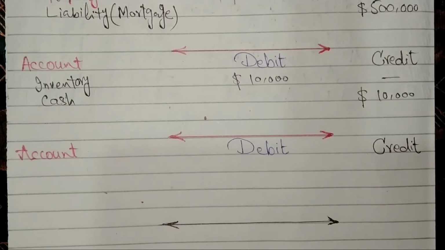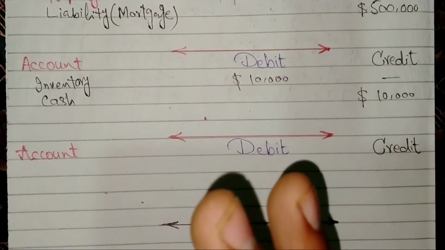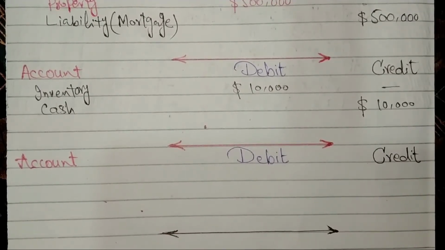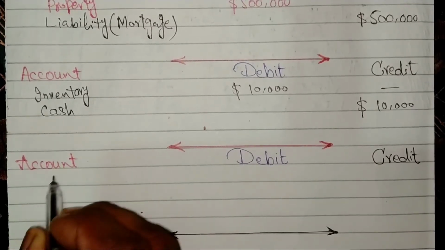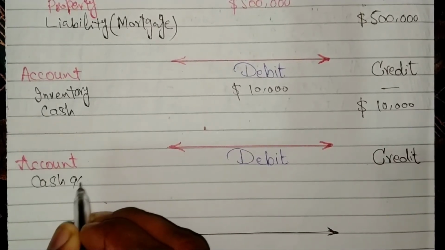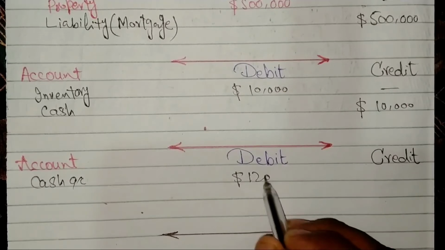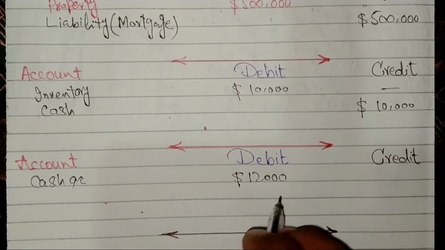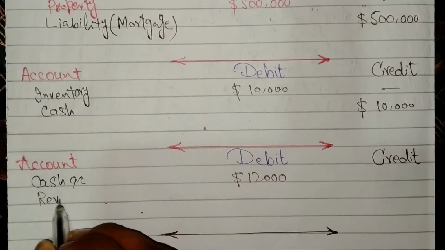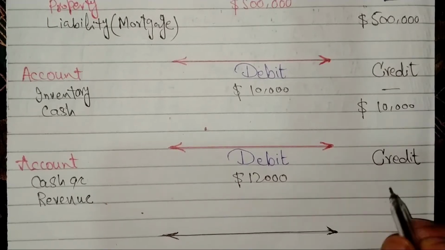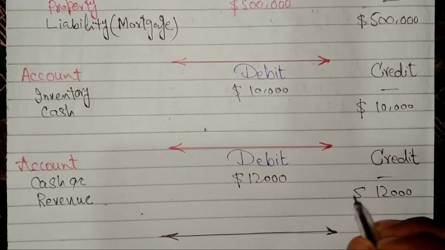The last simulated transaction is, for example, time to sell. We sold all apples for $12,000, for $2,000 as a profit. So cash account debit with amount $12,000, and revenue account or sales revenue or sales account credit with amount $12,000.